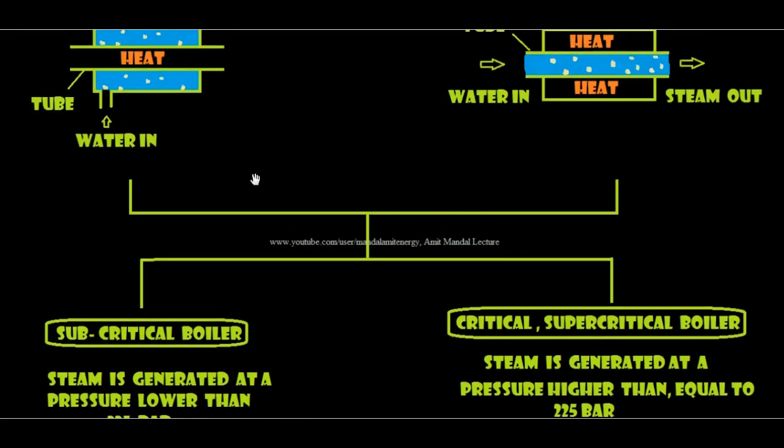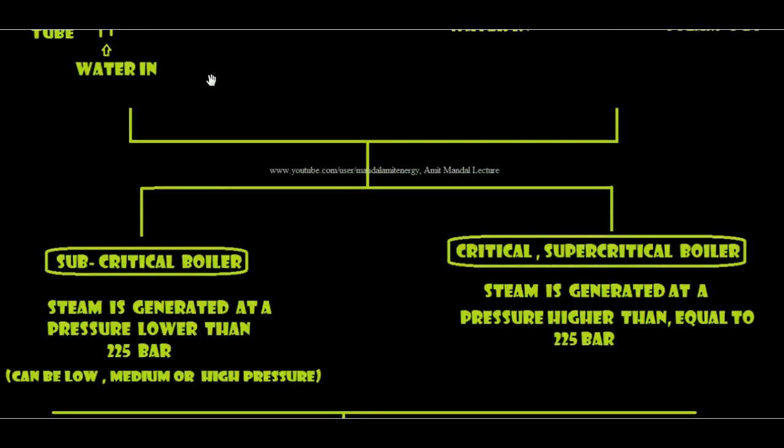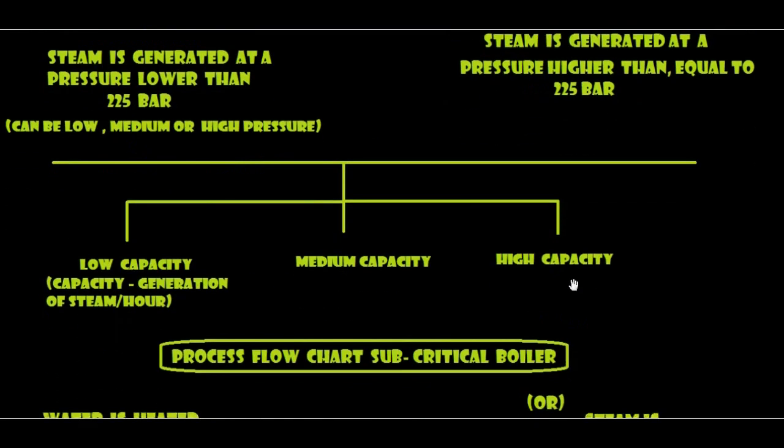Further, all these types can be of low capacity, medium capacity or high capacity. What is capacity? How much steam the boiler pours out per hour is called its capacity. I am not writing the numbers here; you can find them on the internet or in books. In different books you will find some difference in the numbers, but that difference is also not much. So just learn it like this: all these kinds of boiler can be of low, medium or high capacity.